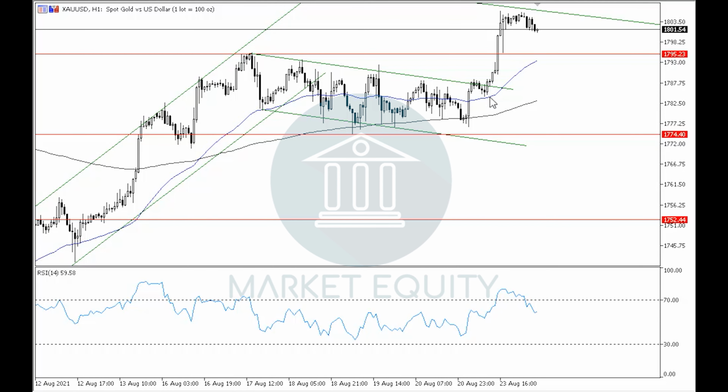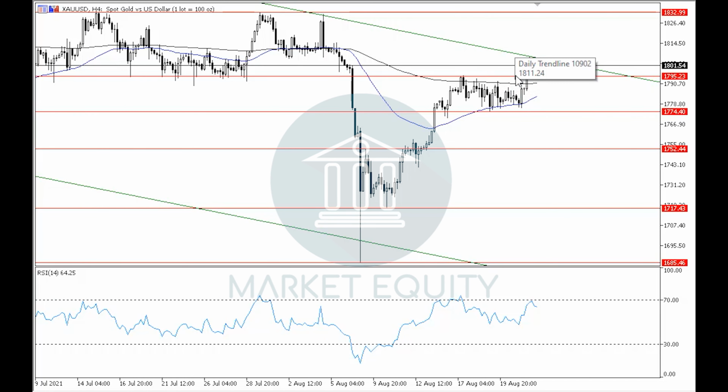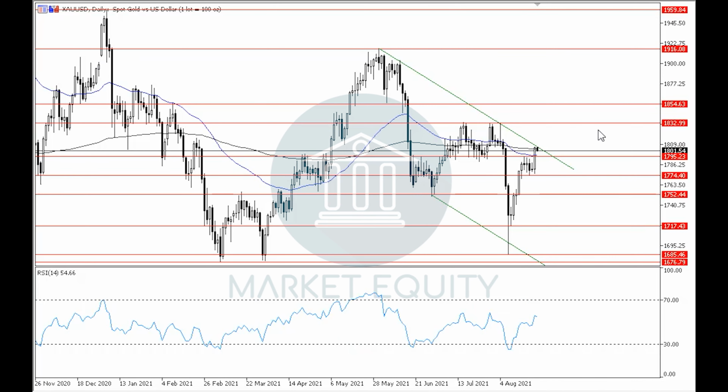However, we can see that the gold broke upwards through the upper boundary of the downwards channel, which was a downwards correctional movement inside the upwards correctional movement that was in the 4 hour time frame inside the downtrend in the daily time frame, and is currently being traded around the upper boundary of the downwards channel in the 4 hour time frame as well as the daily time frame. If we notice the daily time frame, we can see that not only is it the upper boundary of the downwards channel in the daily time frame, however it is also close to the EMA 200 as well as the EMA 50, which are both acting as horizontal resistance levels in the daily time frame, which further supports the probability of rebounding down around the current levels to continue with the downtrend in the daily time frame.